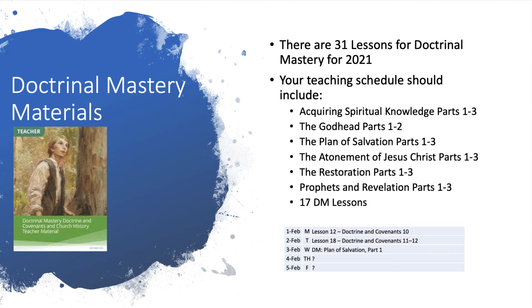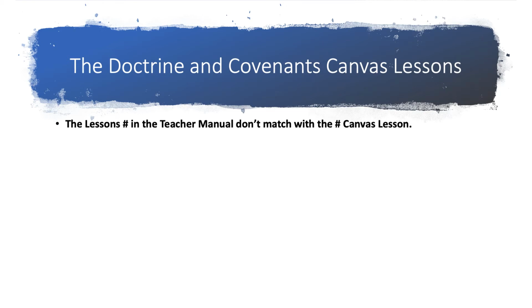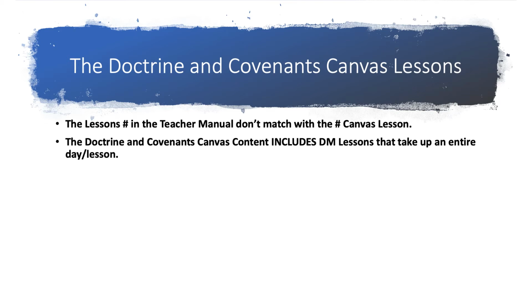Those of you that will be teaching via Zoom or in person, it won't be too difficult to create your schedule for this next year. Those of you that will be using the Doctrine and Covenants Canvas lessons, there are some things that you need to be aware of for 2021 that will make it a little bit more difficult to create your schedule. First, the lesson numbers in the teacher manual, there's 160 lessons in the teacher manual, do not match with the number of the lessons in the Canvas materials, meaning the Doctrine and Covenants Canvas content includes the Doctrinal Mastery lessons that take up an entire day or lesson. So what does that look like?